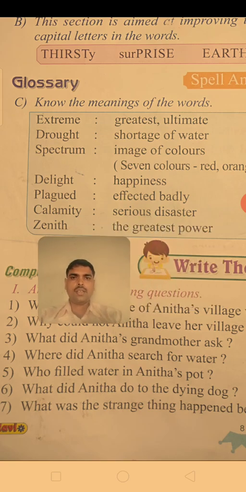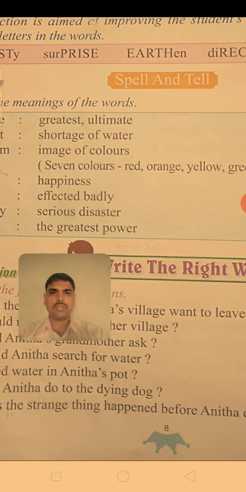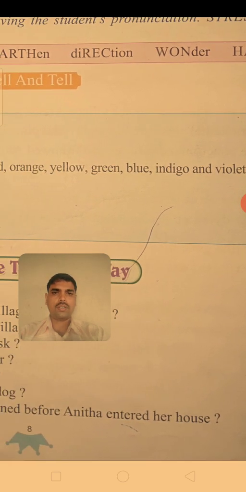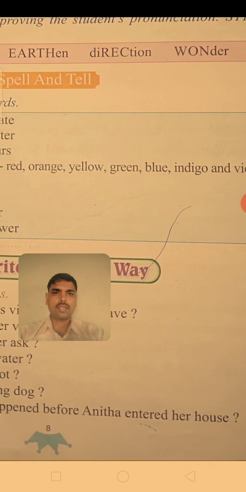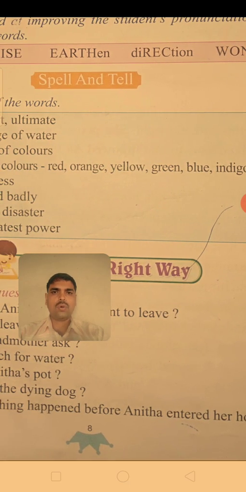Extreme means greatest or ultimate. Drought means shortage of water. Spectra means image of colors, seven colors: red, orange, yellow, green, blue, indigo, and violet. You can see the first letters here, and in reverse you can see VIBGYOR.